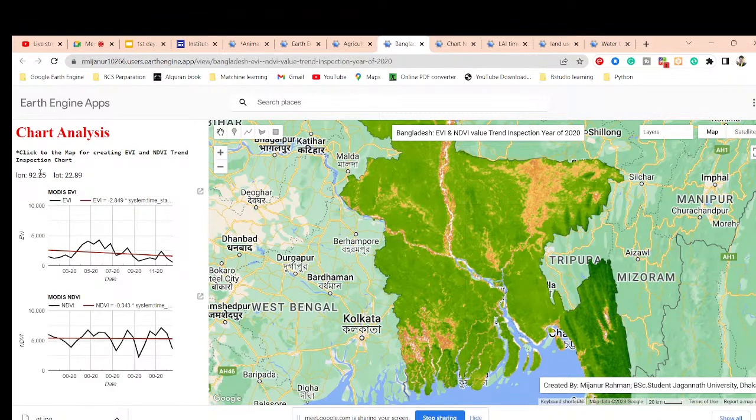Also you can see for this coordinate, the trend line is low. Okay, so it means that for this coordinate, the vegetation is decreasing from the past to the present.